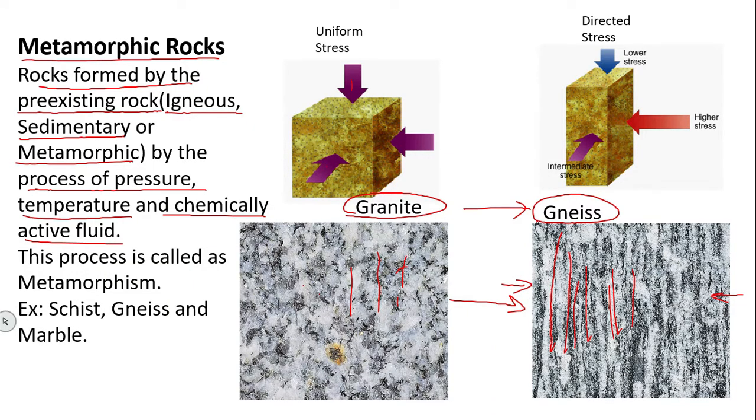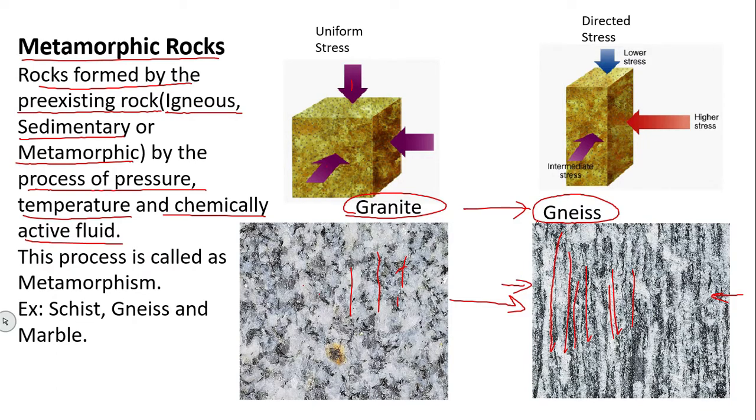So, when granite, an already present rock, goes through pressure and temperature conditions and changes to another rock, that is called metamorphic rock. Here granite is a pre-existing igneous rock, and it changes to another rock because of pressure, that is nothing but gneiss, which is a metamorphic rock. So, here again you can see the definition.